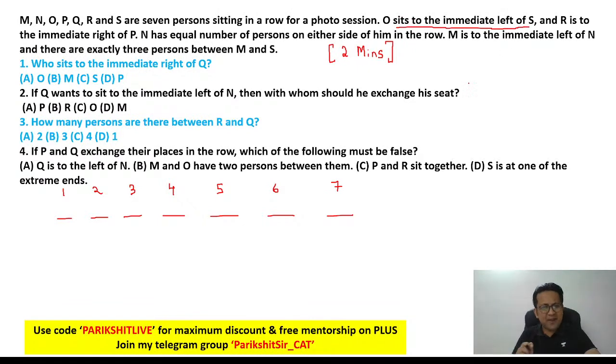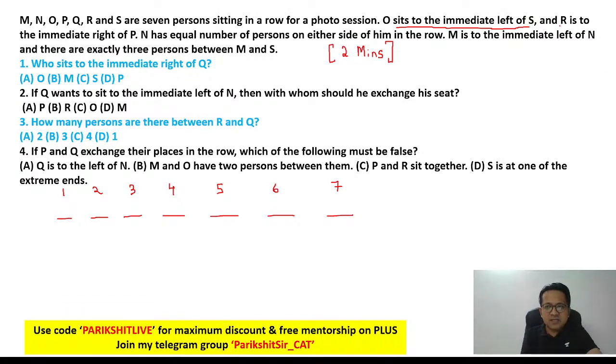Now think about it. Not the best statement to get started with. Why? There are multiple possibilities. O and S can be at 1 and 2, at position 2 and 3, at position 3 and 4, similarly 4 and 5. So many possibilities. So I think not the best statement to start. We will keep this pending for the moment.